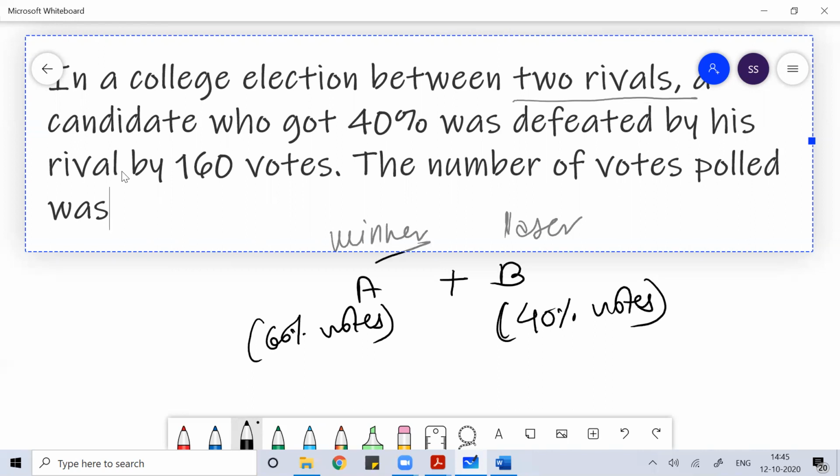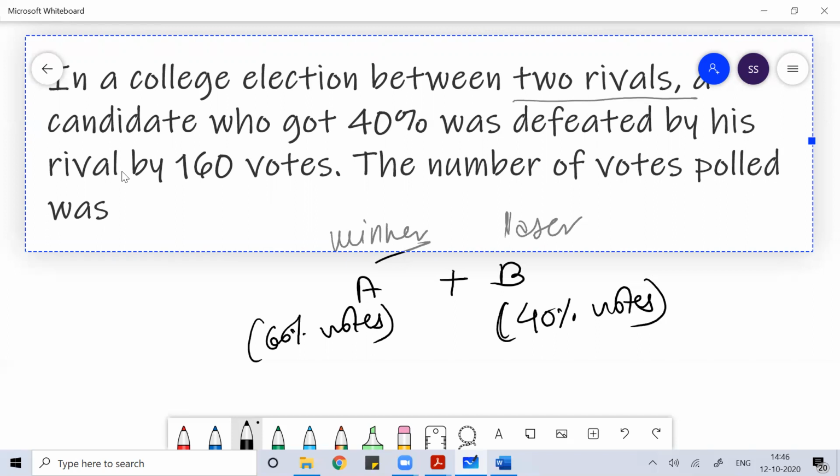Understand, only two people are fighting here. So if one person got 40% of the votes, automatically the other person got 60%.